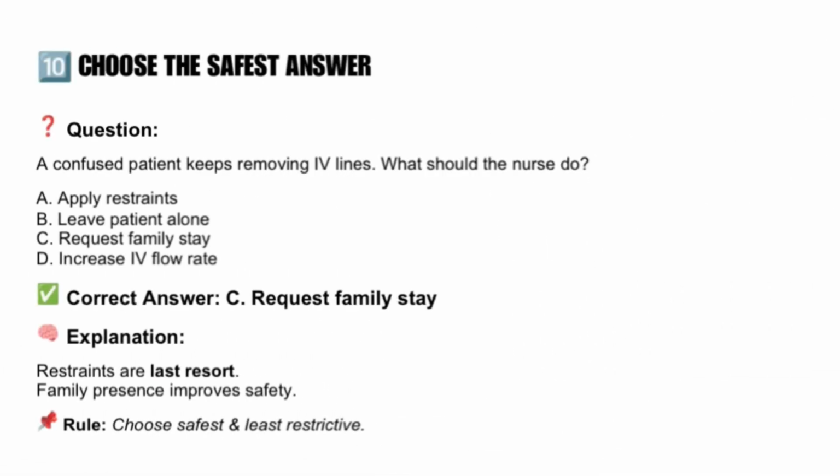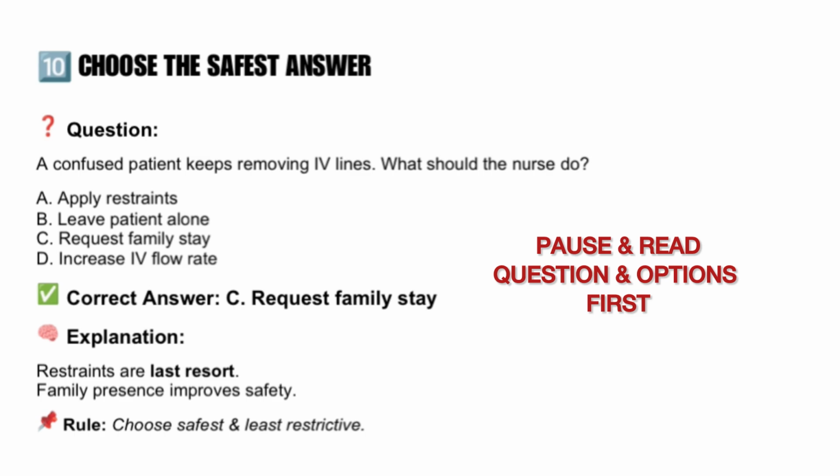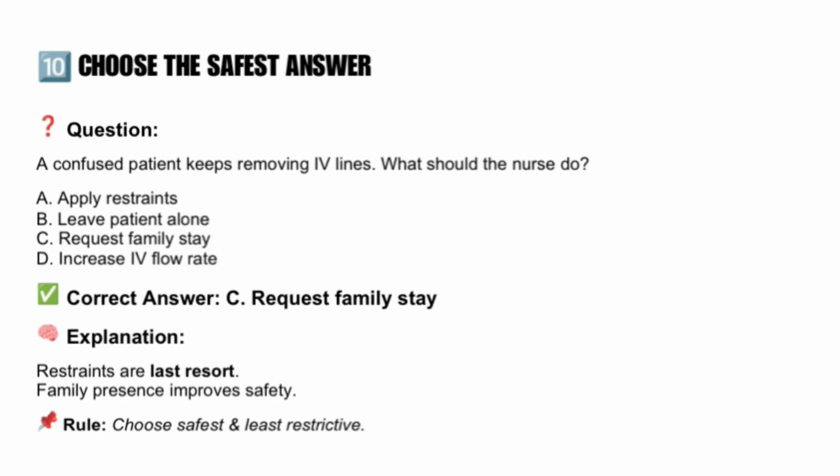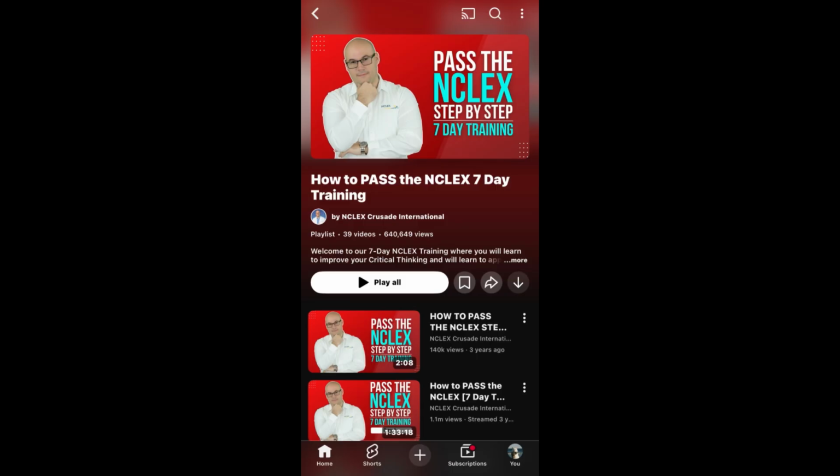Now, rule number 10. When in doubt, choose the safest answer always. And finally, when you are stuck, choose the safest answer. A confused patient keeps removing IV lines. Applying restraint is never the first choice. We always keep restraint last. Requesting family presence is safer, less restrictive, and protects the patient. NCLEX always prefers the least restrictive and safest option.